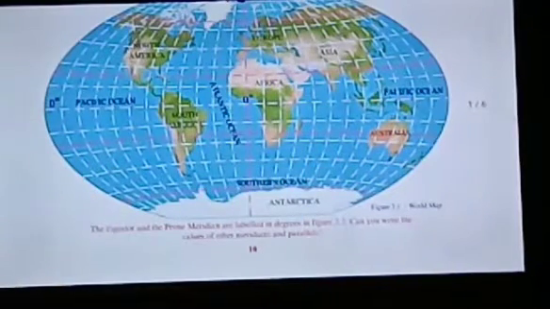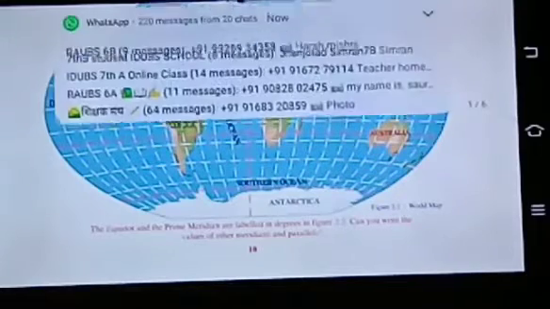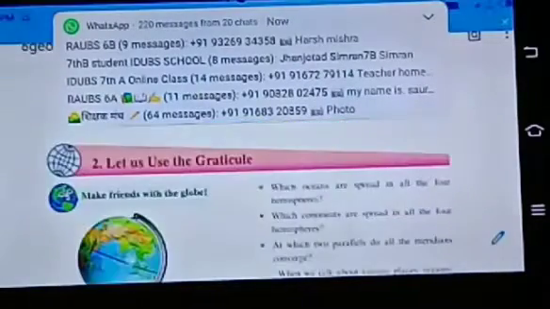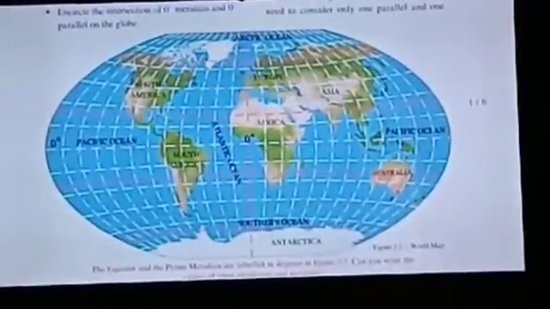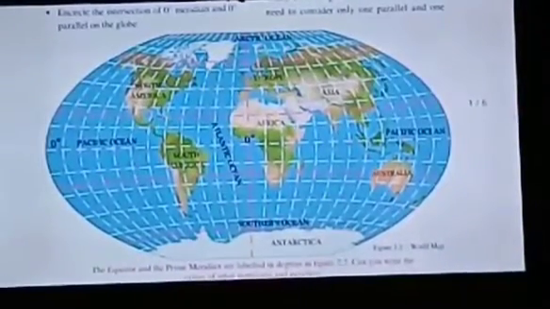Then the third question, encircle the intersection of 0 degree meridian and 0 degree parallel on the globe. Where is the intersection?